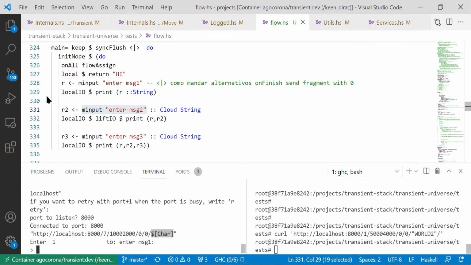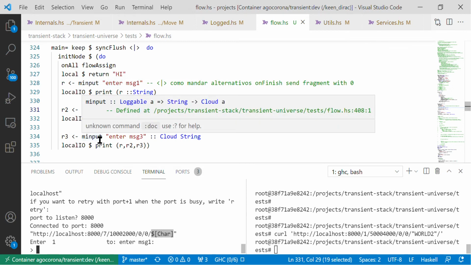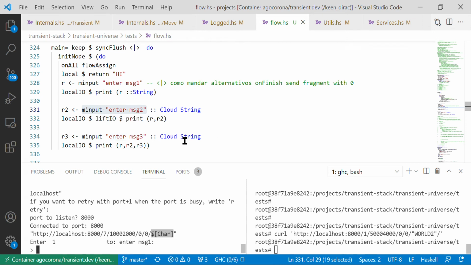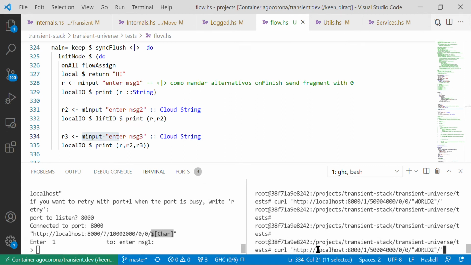So the program has stored already the answers to these two previous endpoints. So when I try to call this third endpoint, because I know its URL, because I annotated it, it is this one with a different continuation number. In this case it is 5,000, 4,000, 4,000, while in the first it was this.